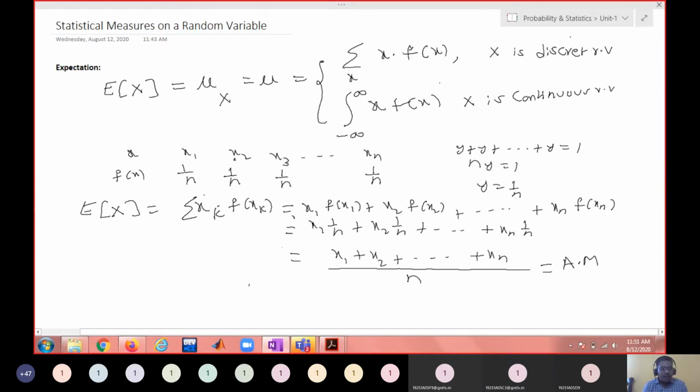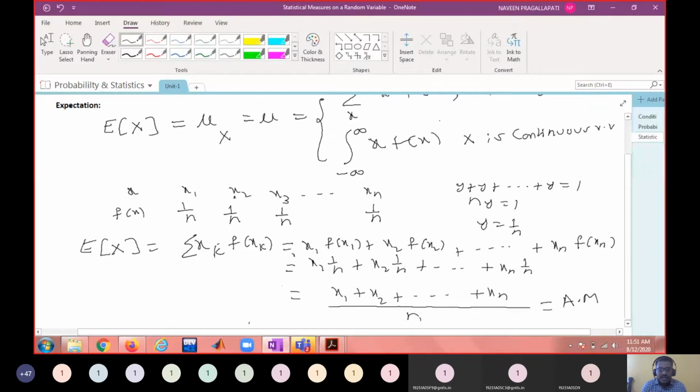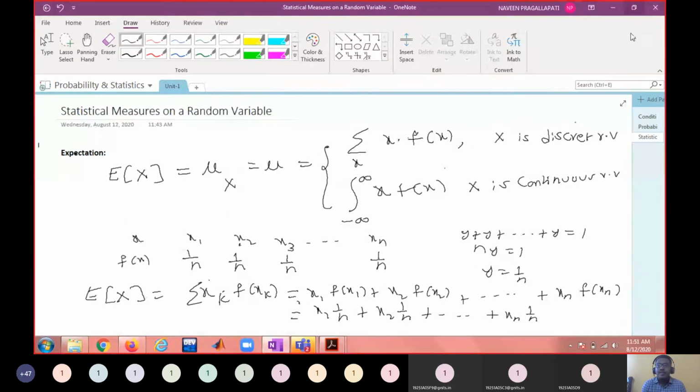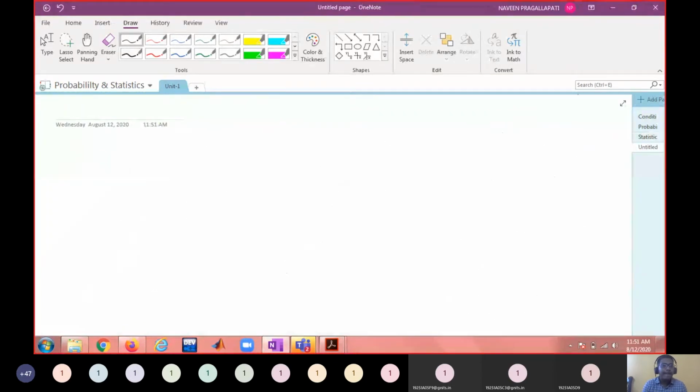Now what are the properties of this expectation? My only problem with this is I'm not able to see where the cursor is. Otherwise, my OneNote has very good features and I can use all these options, but I'm not able to find out where the pointer is. So let me add one more page.